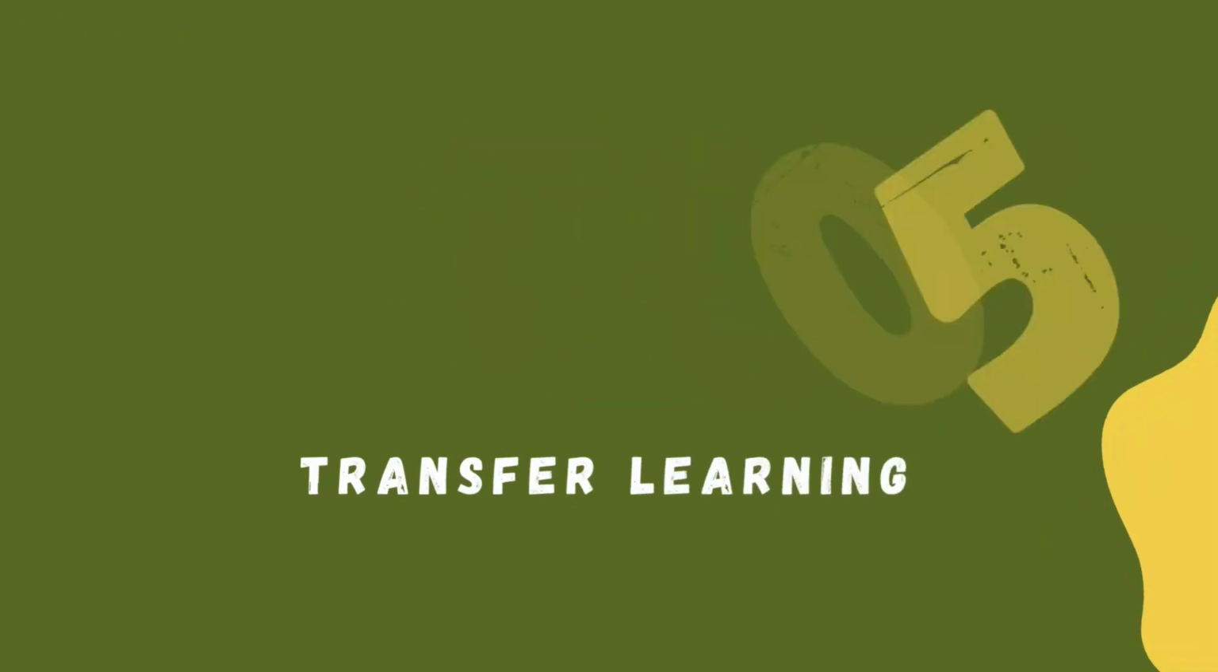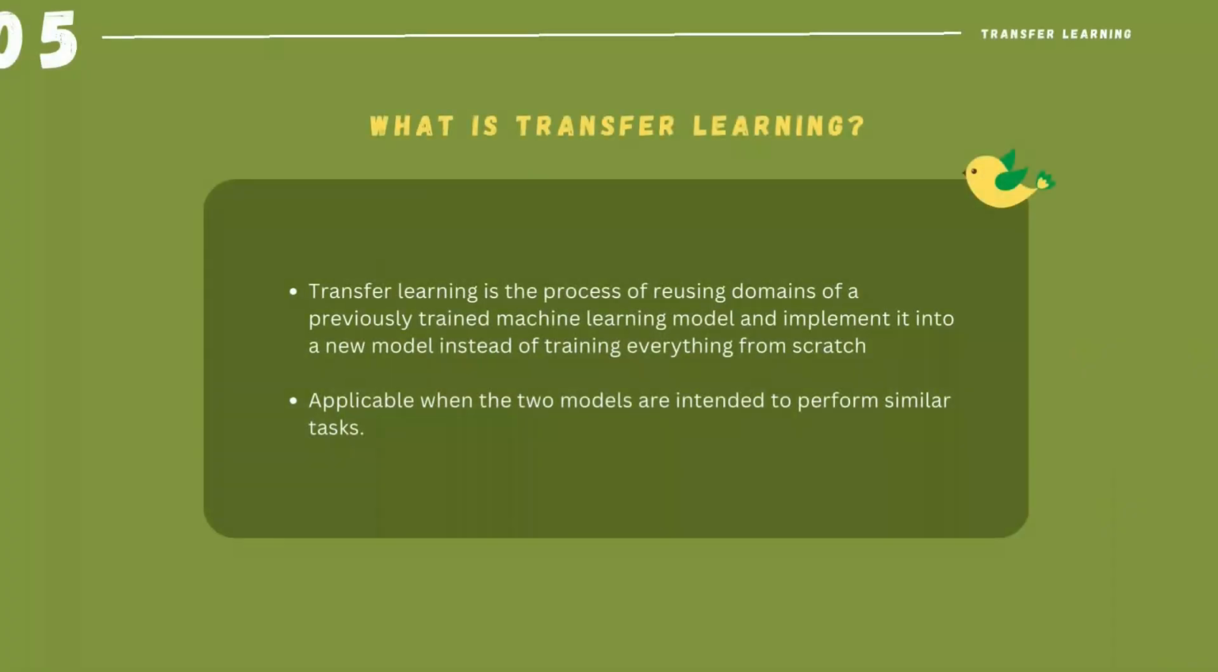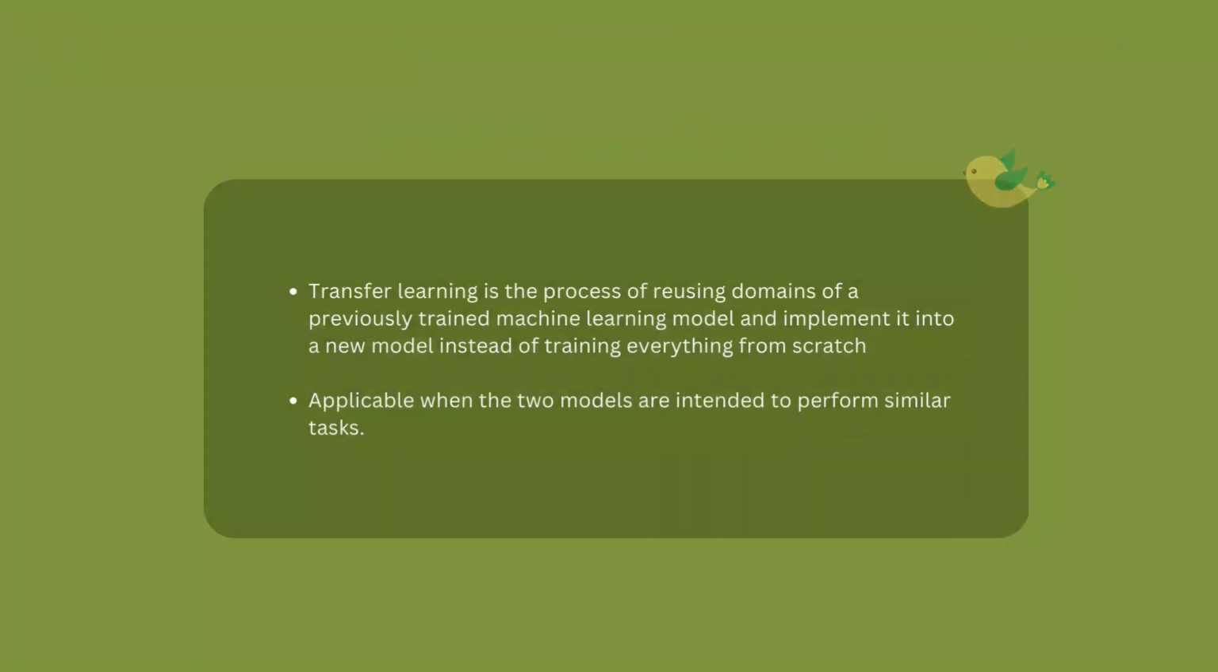So let's talk about transfer learning first. What is transfer learning? Transfer learning is a process of using a domain of a previously trained machine model and implementing it into the new model instead of training everything from scratch. And this is only applicable when two models are intended to perform similar tasks.